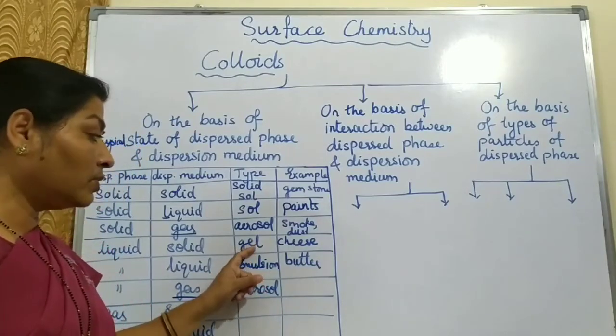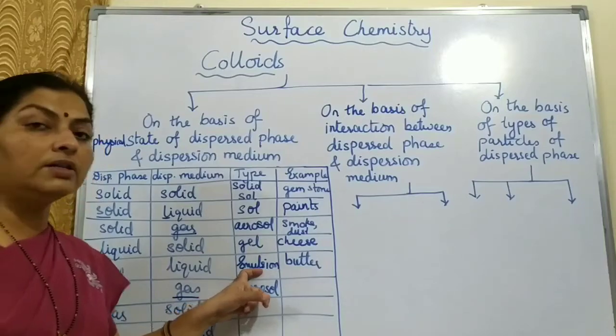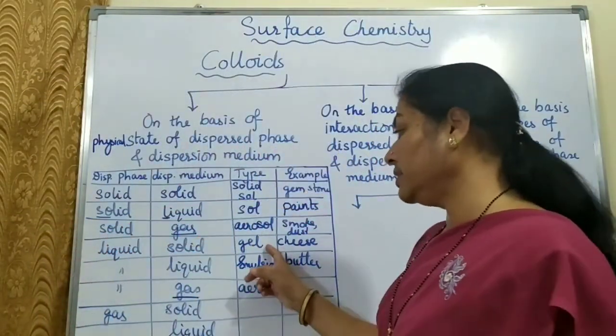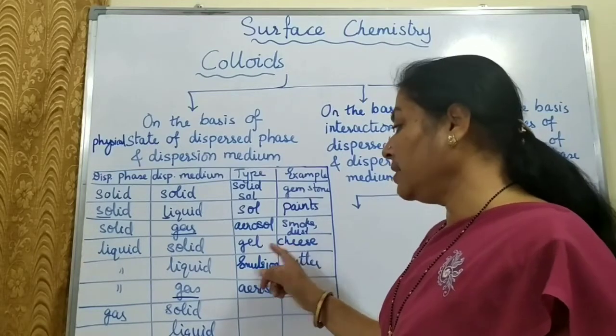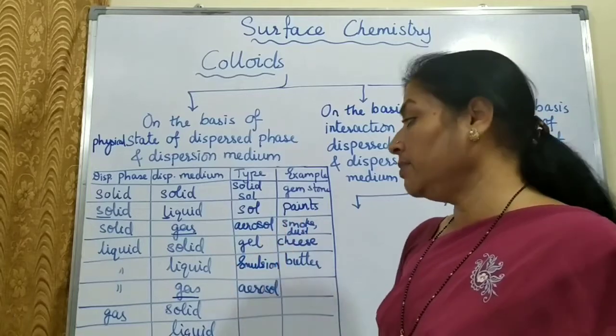That is why in some books it is given as a gel and in some as an emulsion. Both are actually correct. If it is solid butter, then we can call it a gel, just like cheese. But if it is liquid melted butter, then we call it an emulsion.